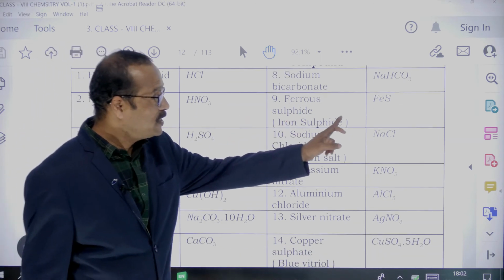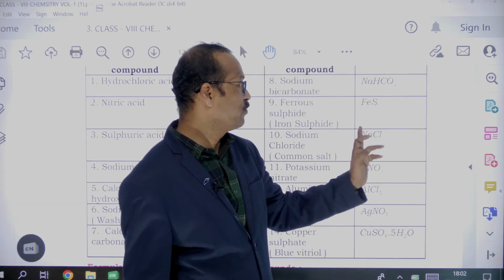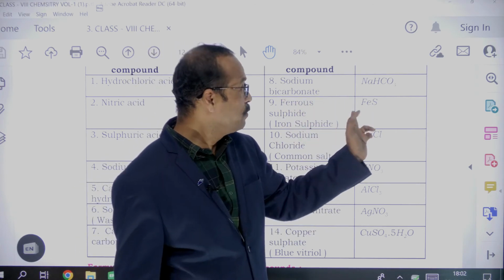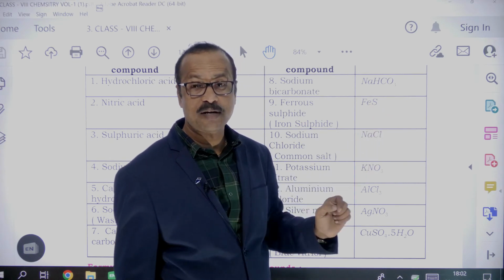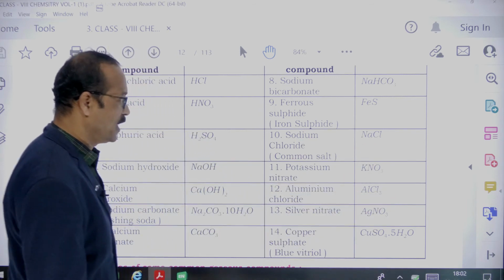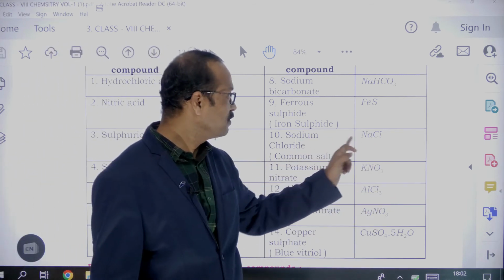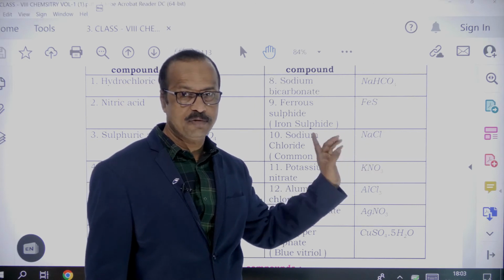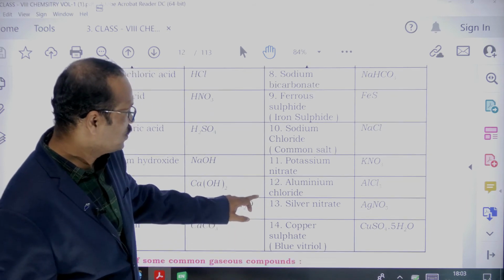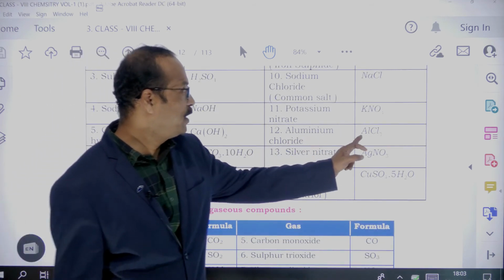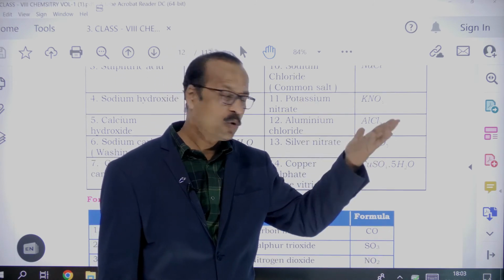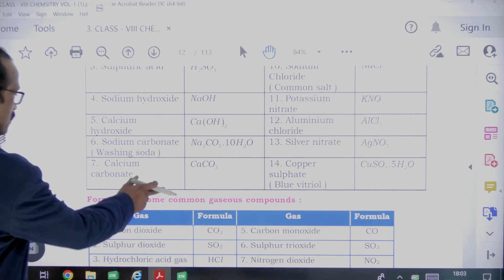See here, ferrous, here only two elements are there, ferrous and sulfur. Then what do you call this? You don't change the name of the first one. But what is the next one? S, sulfur. So what do you say? Sulfide. Just now I told you, no? Ferrous sulfide. And here sodium, the second one is chlorine. Only two elements are there. Sodium and chlorine, so chloride. Okay, chloride, right? So potassium nitrate, aluminum, again here, aluminum and chlorine, no other element is there. Aluminum, and chlorine should be called chloride, right? So these are some examples.